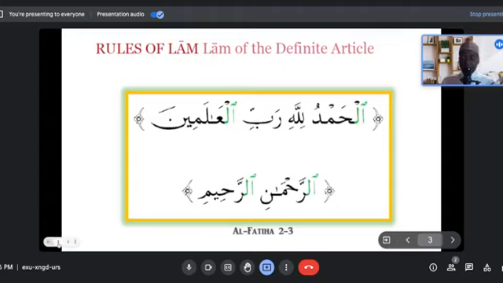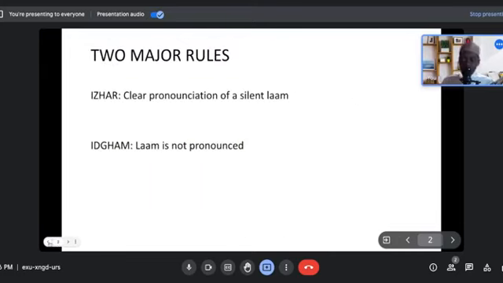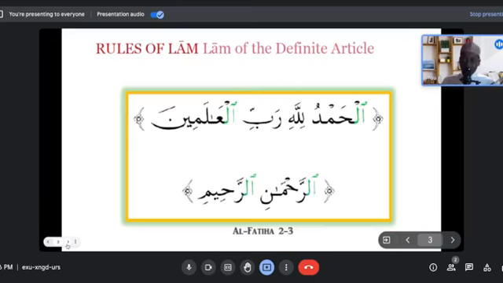Remember I said there are two rules of lam: it is either izhar or idgham. Whenever the lam is pronounced, usually it's part of the definite article alif lam, which is very common in a lot of verses of the Quran. Whenever a word starts with alif and lam, it means that word is a definite noun, something that is known. In this situation, this lam is pronounced.